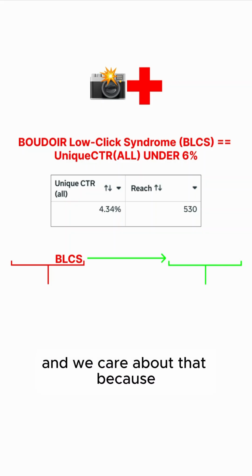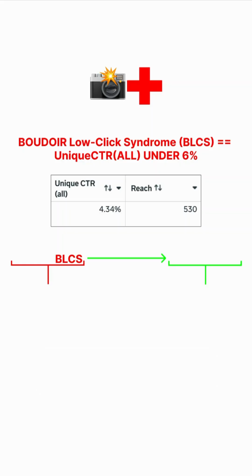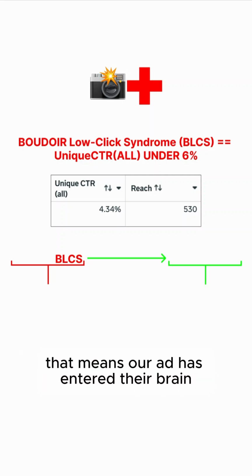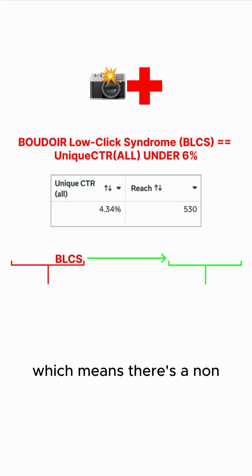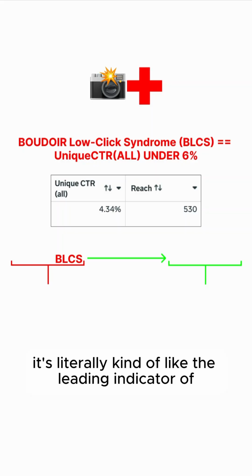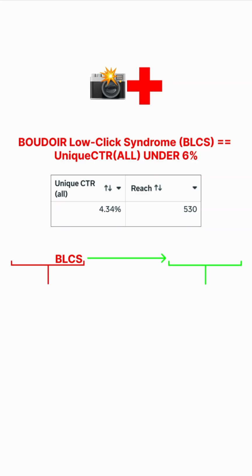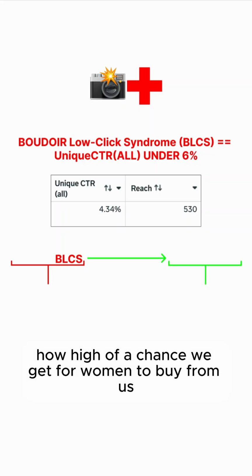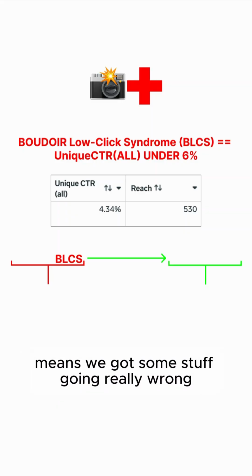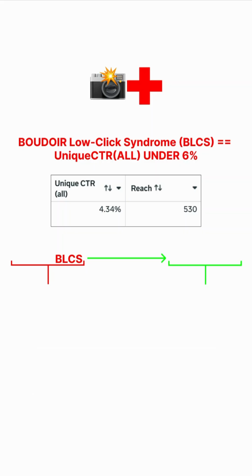And we care about that because when a woman clicks somewhere on our Boudoir Facebook ad, that means our ad has entered their brain, which means there's a non-zero chance she'll buy from us. So it's literally the leading indicator of how high a chance we have of getting women to buy from us. So we've got to get this number as high as possible, and under 6% means we've got some stuff going really wrong.